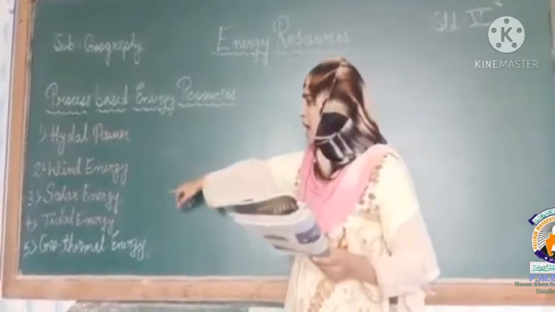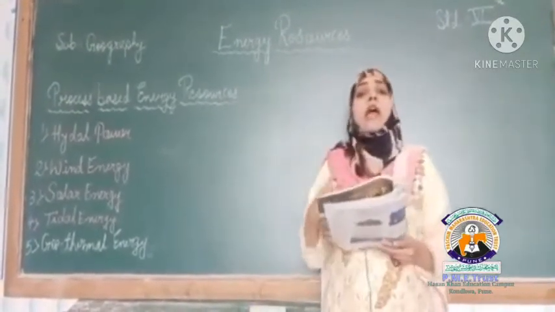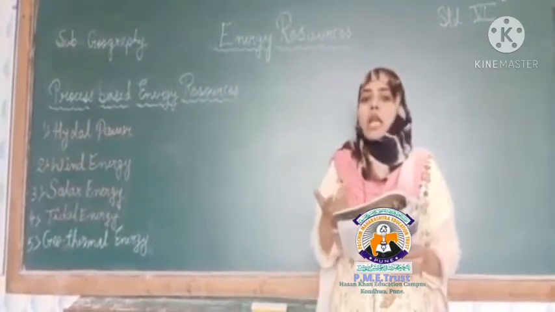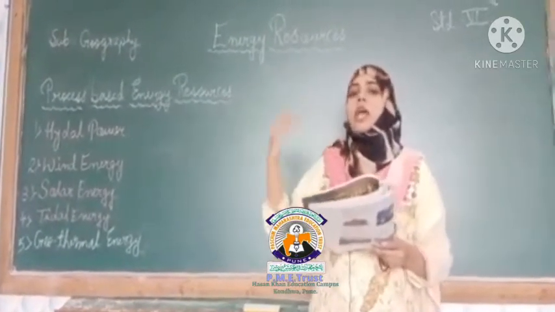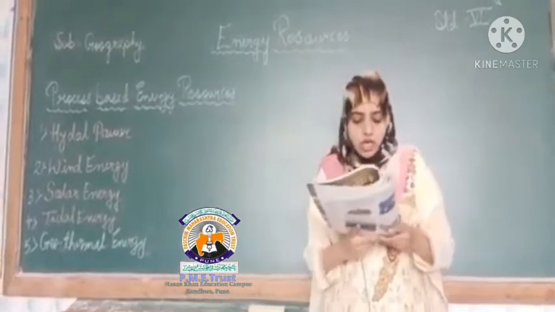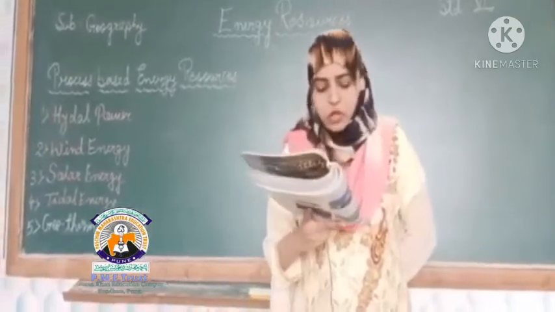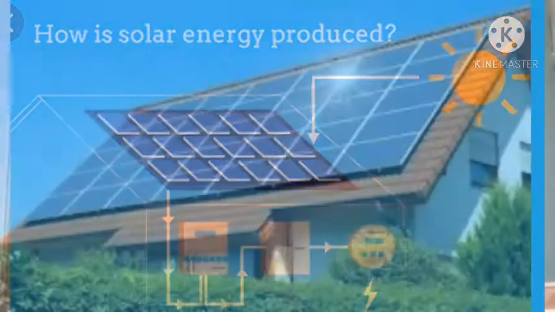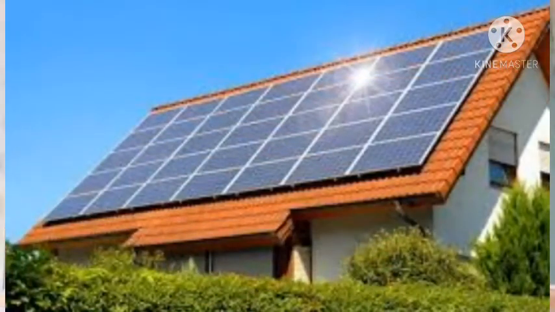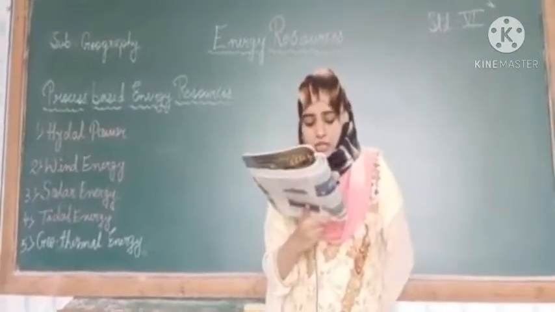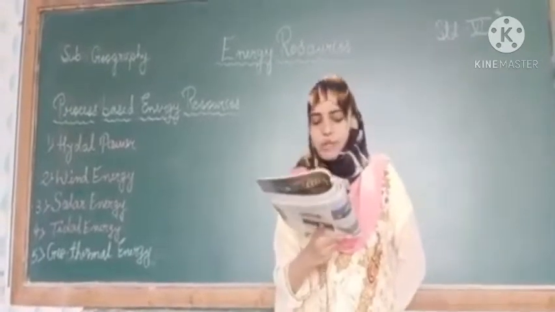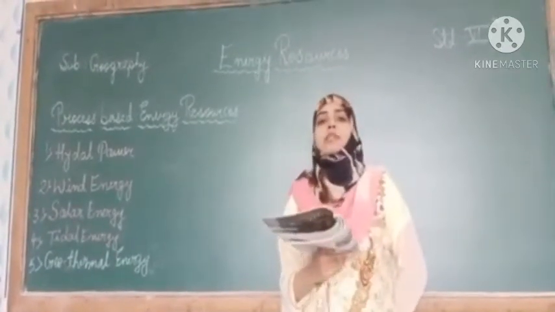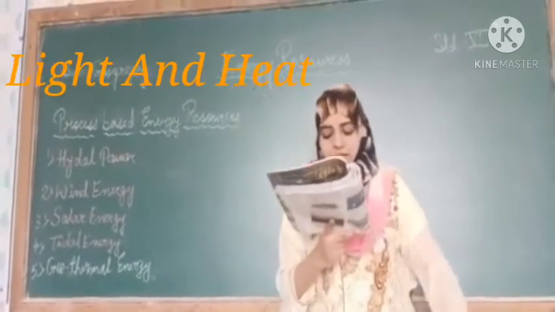Now come to the solar energy. How do we get energy from the solar, from the process based energy resources? Solar energy, you know, comes from the solar panel. Have you seen lots of solar panels? These solar panels provide heat. We get light and heat from the sun. What do we get from the solar panel? We get light and heat.